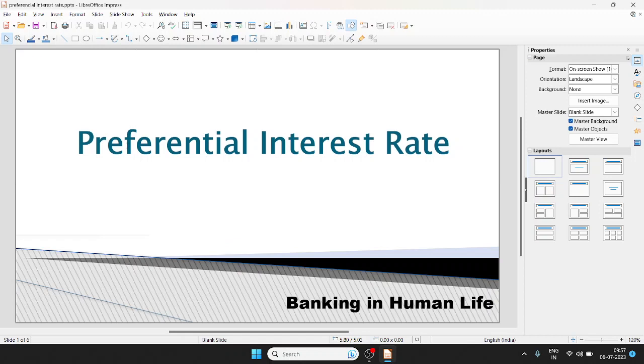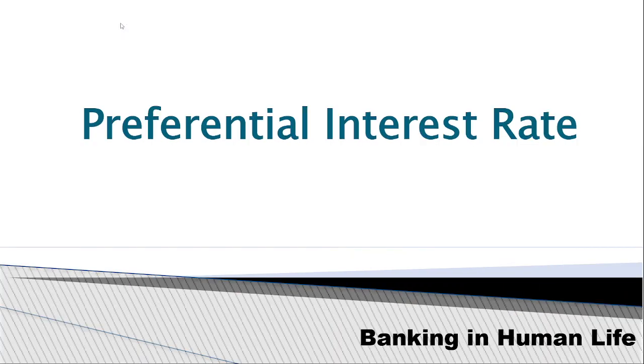Normally, if you go to a bank and you deposit 1 lakh rupees, the interest rate is already fixed. It may be 7% or 8%. Depending on your period, the rate of interest may change. But if you are getting more than the normal rate, or less than the normal rate, then this will be called preferential rate of interest. So today I'll explain in which scenarios customers will get the preferential rate of interest.